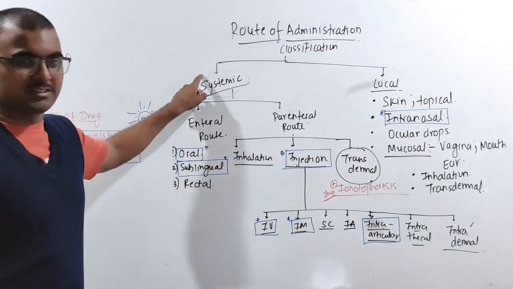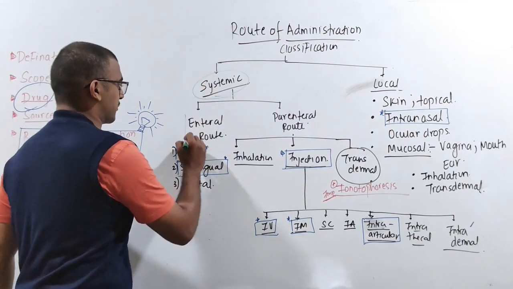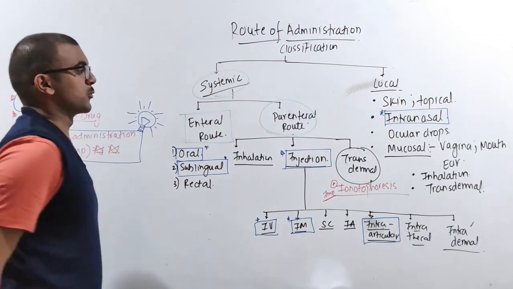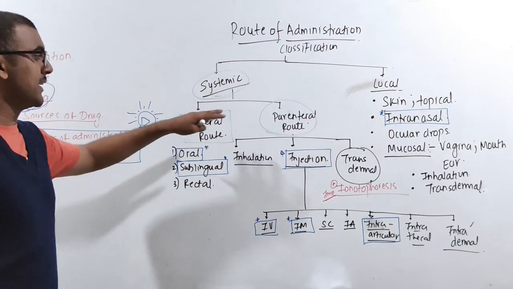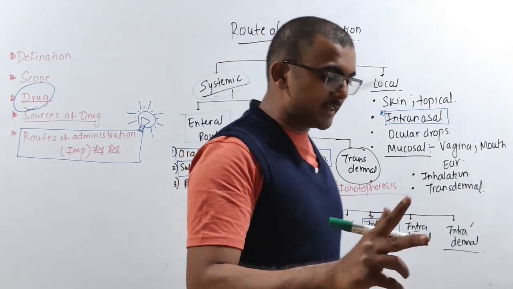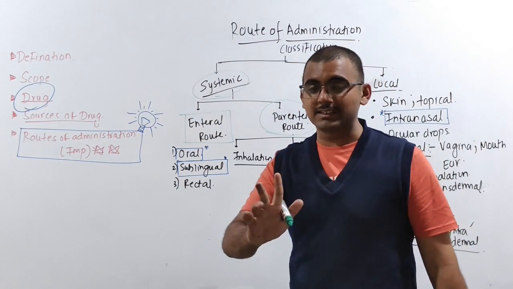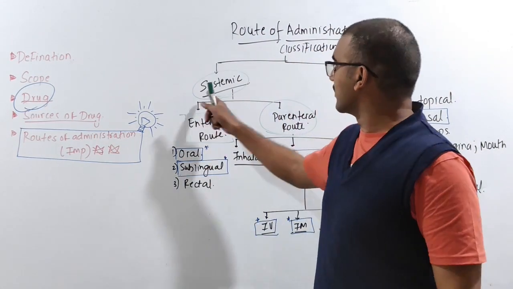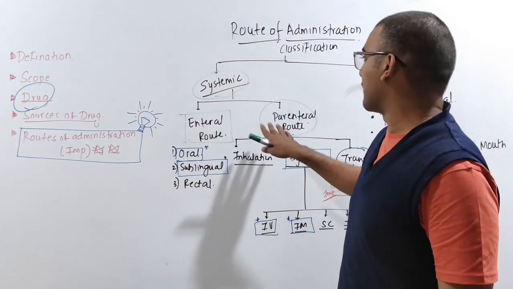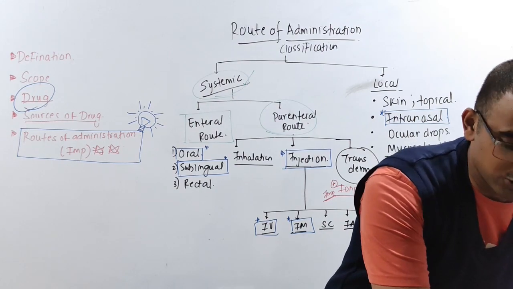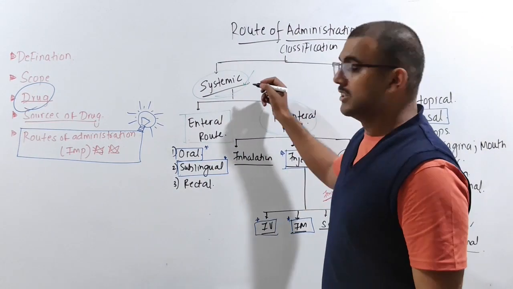Now, systemic routes we are classifying into mainly two types. One is your enteral route, other one is your parenteral route. So what is the main difference between enteral route and parenteral route? Both are very similar in that, in the end, the drug has to enter inside the blood vessel. Systemic means it is going to enter inside the blood vessel, right?